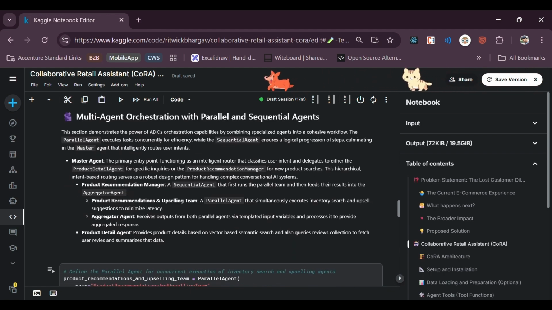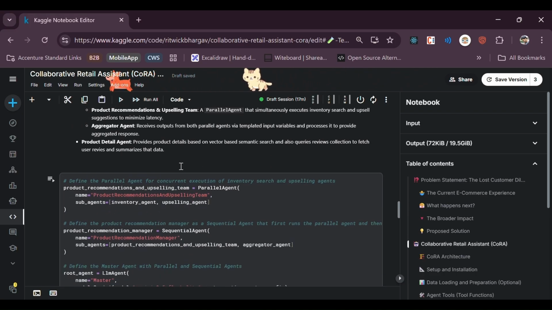Coming on to the multi-agent orchestration with parallel and sequential agents. Again, as I mentioned earlier, here we are setting up the team. The inventory agent and upsell agent are both parallel agents and will go in parallel.